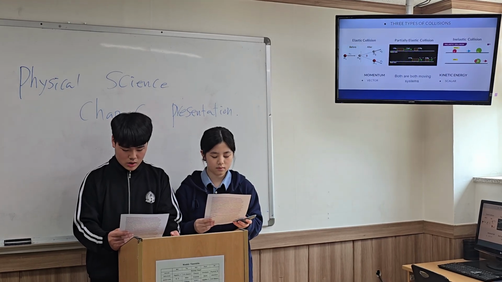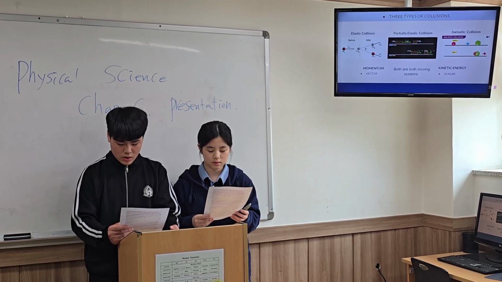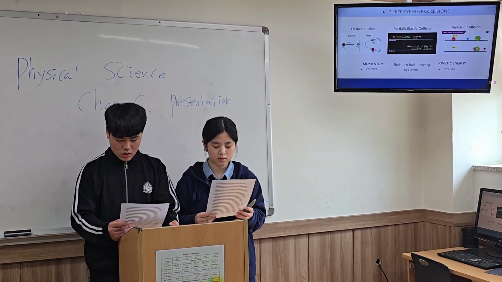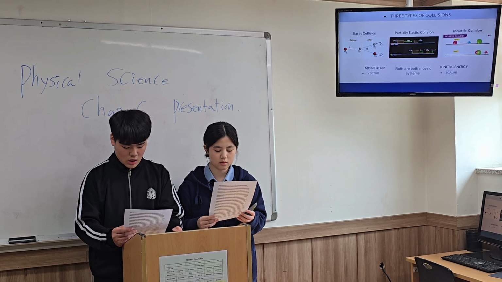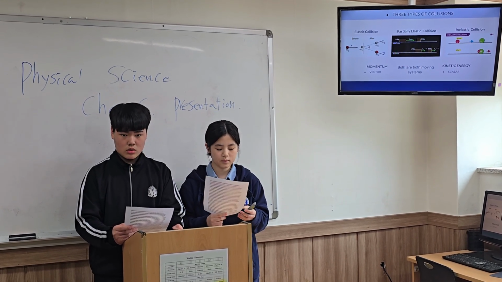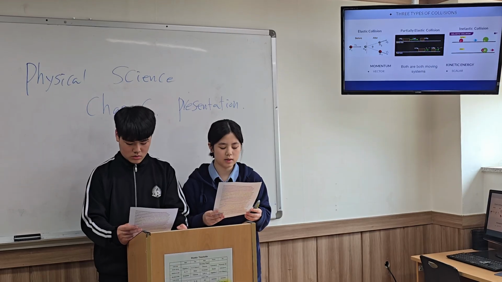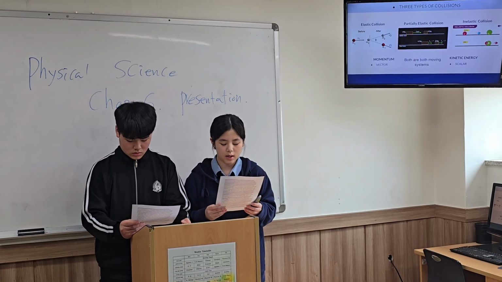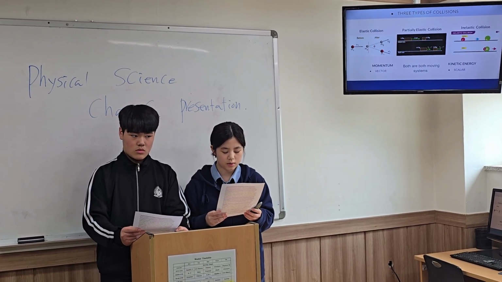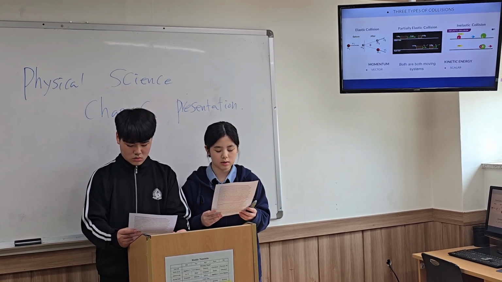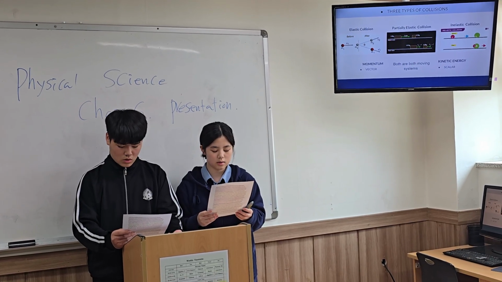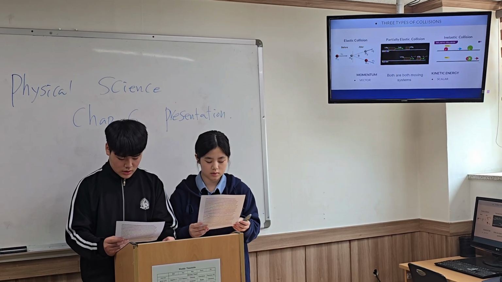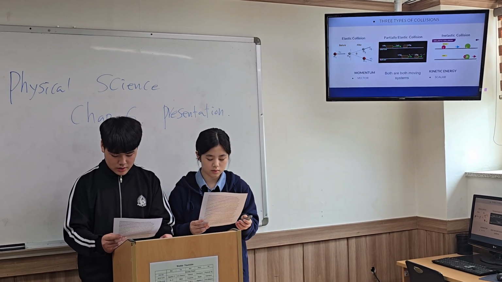Both momentum and kinetic energy are properties of moving systems. Momentum is a vector while kinetic energy is a scalar. Elastic, partially elastic, and inelastic collisions are the three kinds of collisions. To briefly define the three, an elastic collision is a collision in which there is no net loss in kinetic energy in the system, while a partially elastic collision is one where objects lose some energy but do not stick together. However, unlike these two, an inelastic collision is a collision in which kinetic energy is lost.